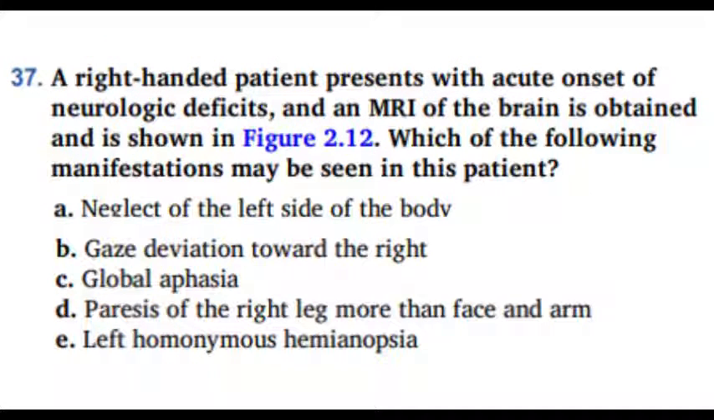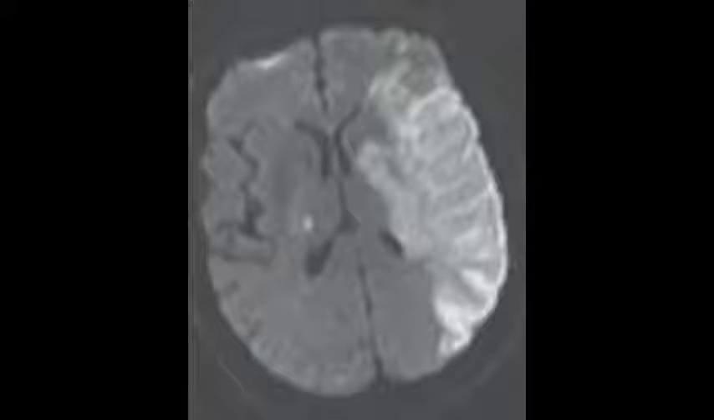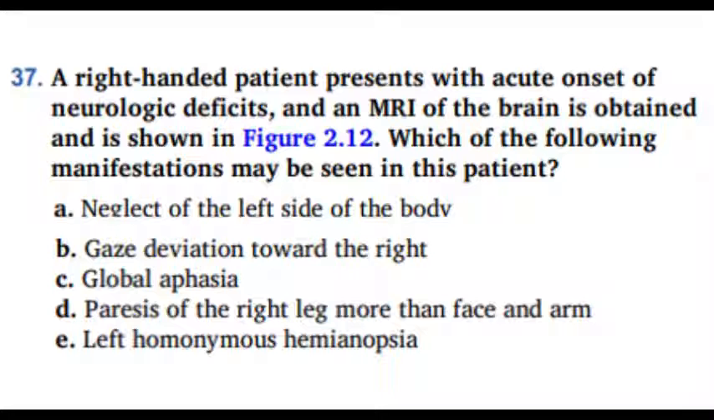Next question. Question 37. A right-handed patient presents with acute onset of neurologic deficits, and an MRI of the brain is obtained and is shown in figure 2.12. Let us take a look at the MRI. Oh my, that's large. Which of the following manifestations may be seen in this patient?